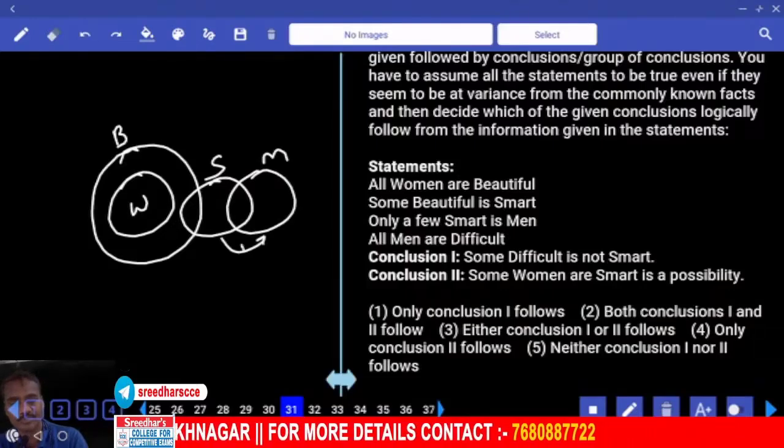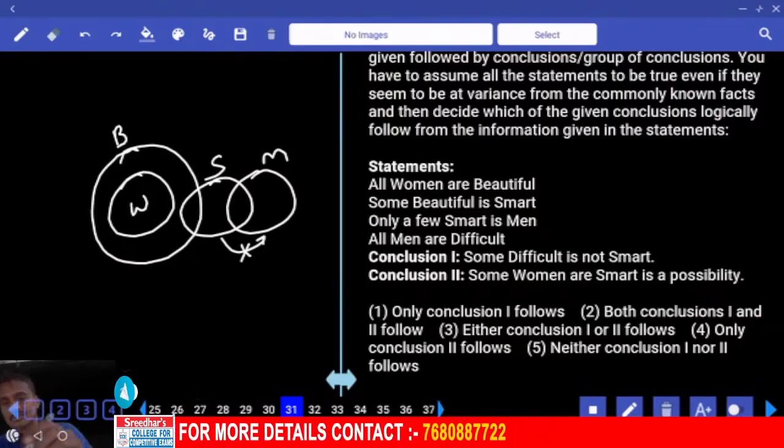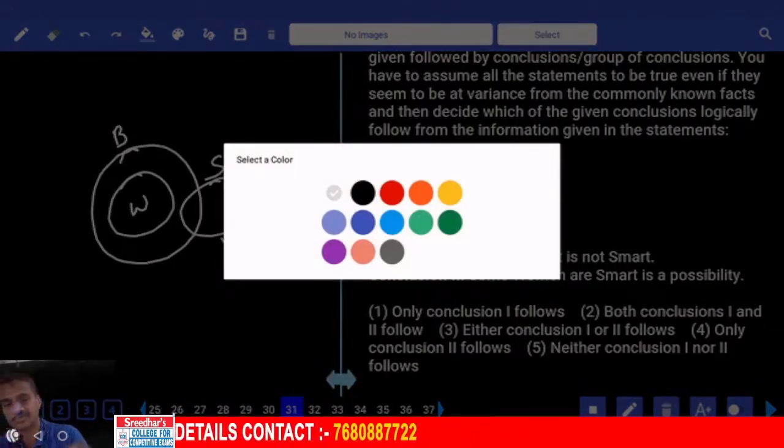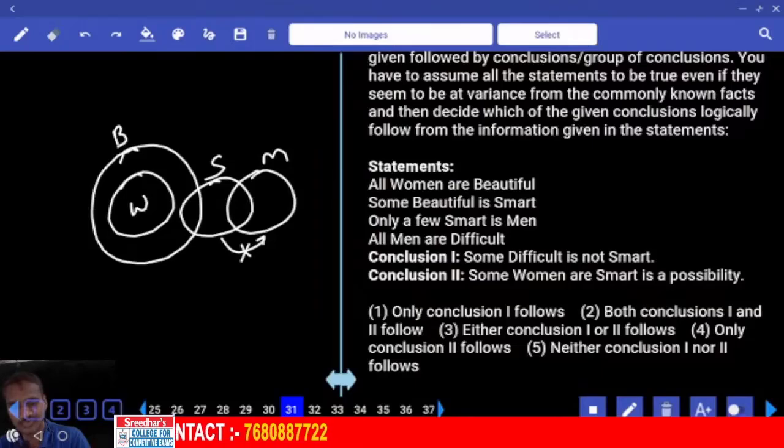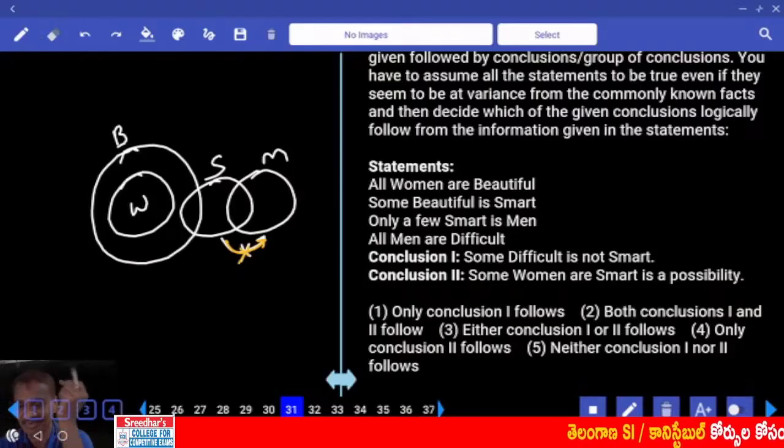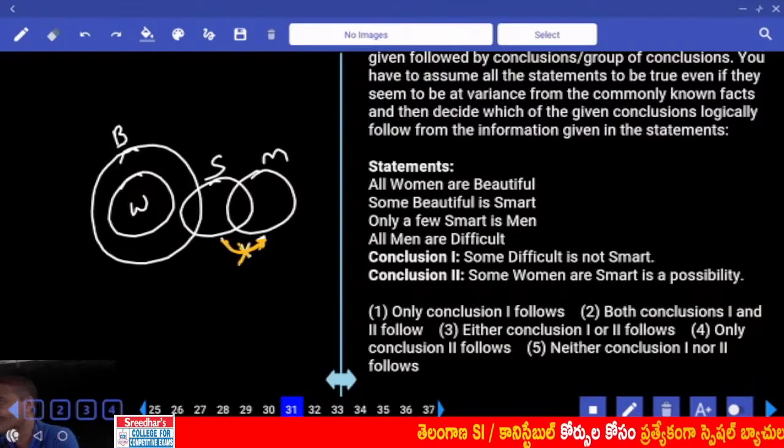Clear? True or false? False. Only a few smart are men, so why do you say false? We should say all smart are men, or all men are smart. Isn't it? How can you say false? Clear? Now here in this one only some smart are men, but not all.